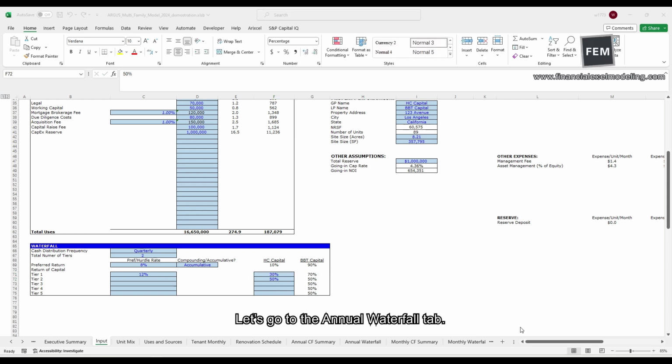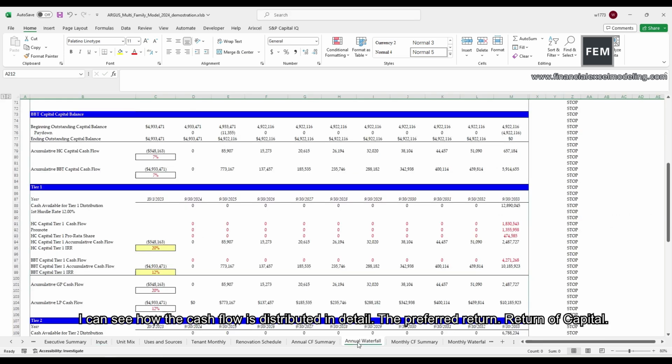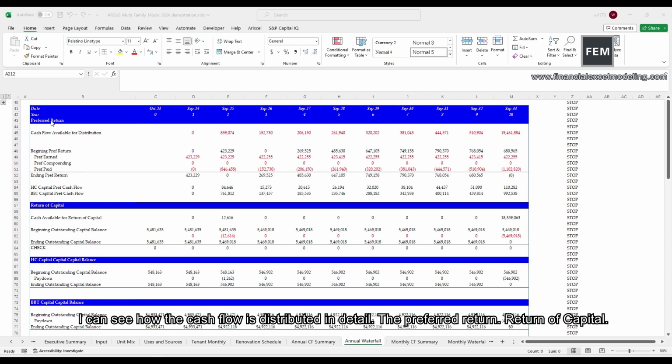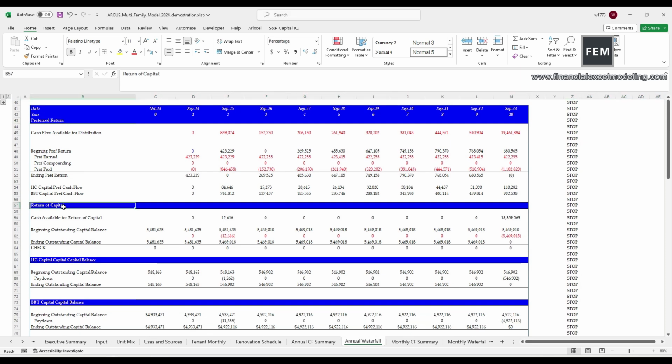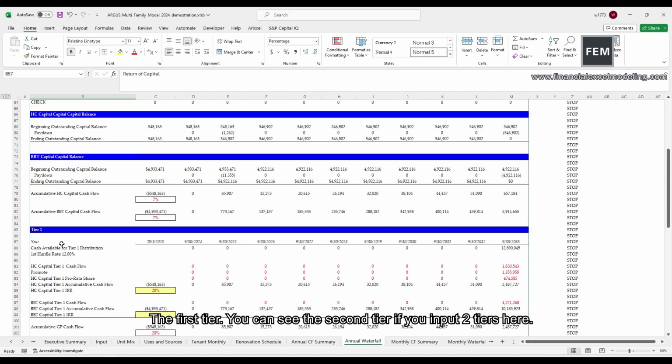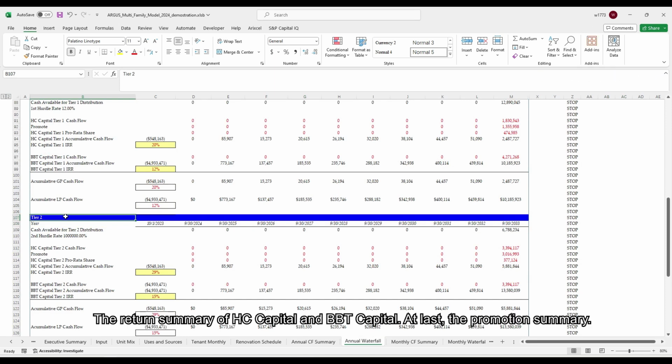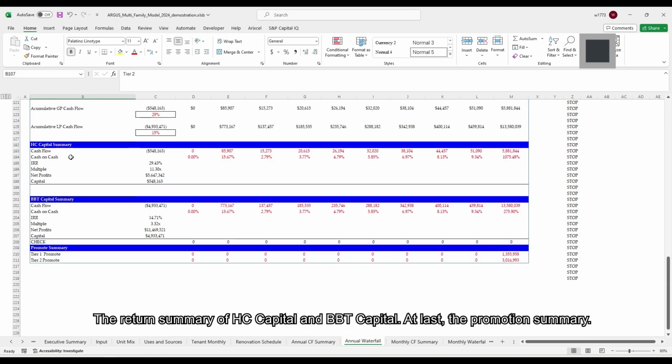Let's go to the Annual Waterfall tab. I can see how the cash flow is distributed in detail. The preferred return, return of capital, the first tier. You can see the second tier if you input 2 tiers here. The return summary of HC Capital and the BBT Capital. At last, the promotion summary.